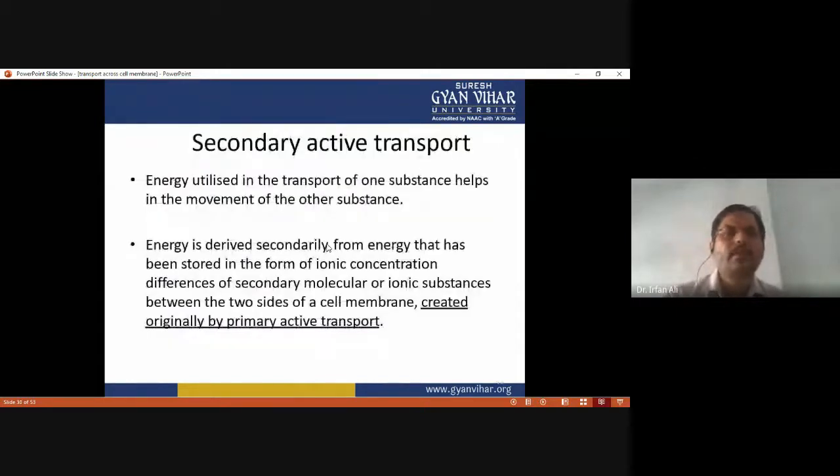And in secondary active transport, the energy utilized in the transport of one substance helps in the movement of the other substance. That's why there is no direct use of ATP. The energy is derived secondarily from energy that has been stored in the form of ionic concentration differences of a secondary molecular or ionic substance between the two sides of the cell membrane, originally created by primary active transport.